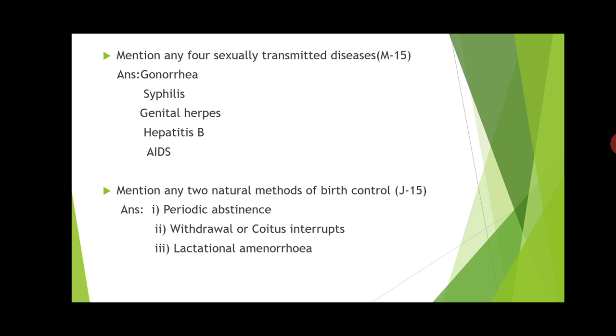You can say this lactational time is the best for having sex without getting pregnant. So that is lactational amenorrhea. These are the three natural methods by which you can prevent pregnancy.